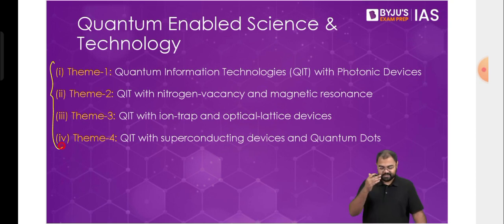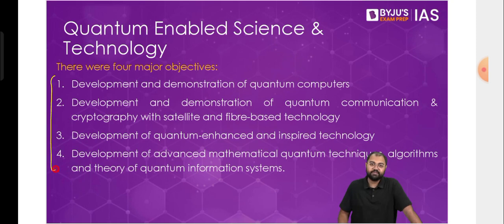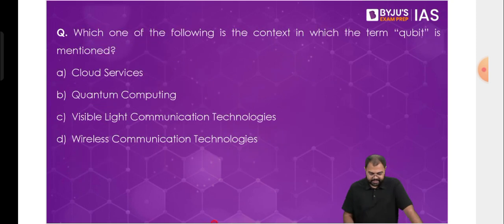But just remember that there are 4 themes under which this scheme is being taken, and all these things are being analyzed as part of these 4 themes. That is basically what they have done, and that's why they have all these objectives as a part of the development of quantum technologies in various fields in India. So just know the facts about all these things that we are discussing. This was asked in your 2022 paper. Very simple question.